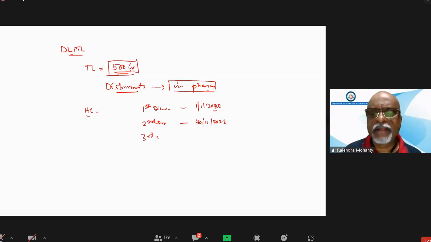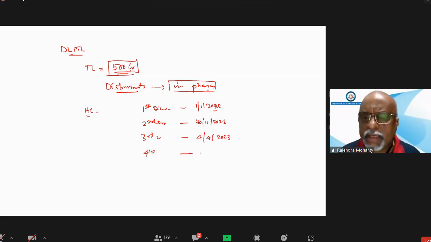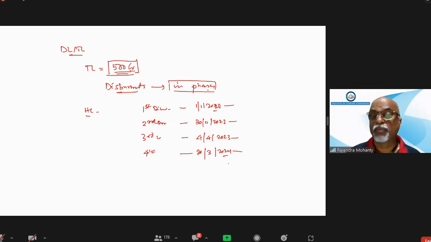The third disbursement will be made on say 4th of April 2023. And the final disbursement will be made say on 20th March 2024. So disbursement can be like this, which may take 2 years or more.